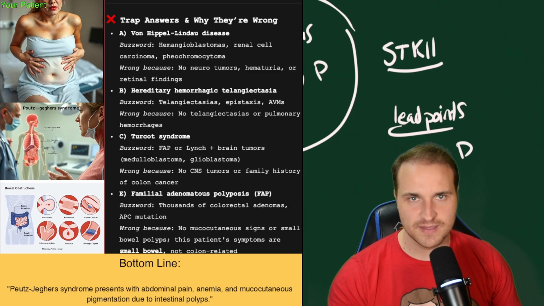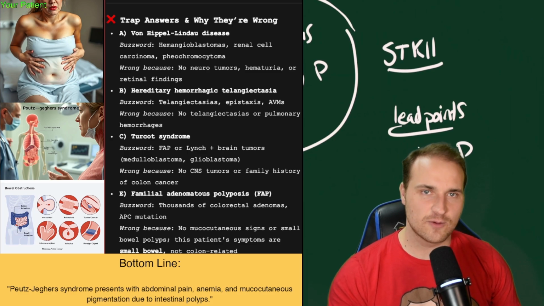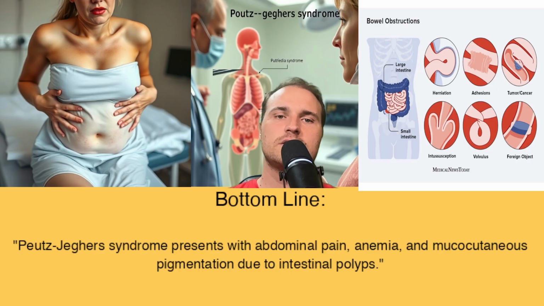And hamartomatous just means that the tissues are made from the same site where it grows, but it's just kind of disorganized and structurally different from the normal tissue, but it's like the same kind of stuff. And intussusception hurts, by the way. So the bottom line is Peutz-Jeghers syndrome presents with abdominal pain, anemia, and mucocutaneous pigmentation due to intestinal polyps.